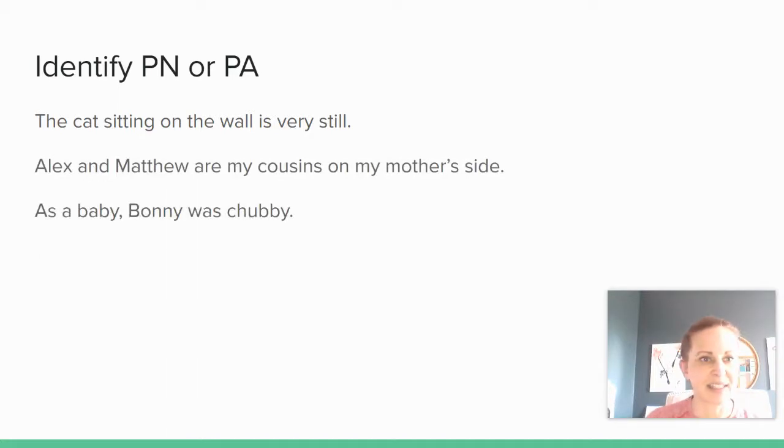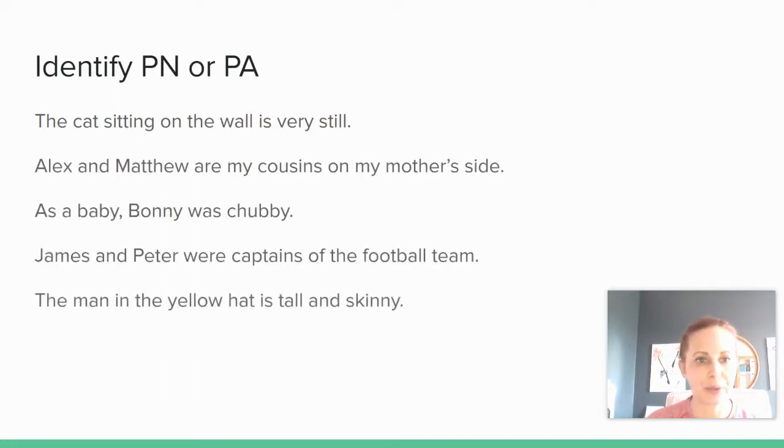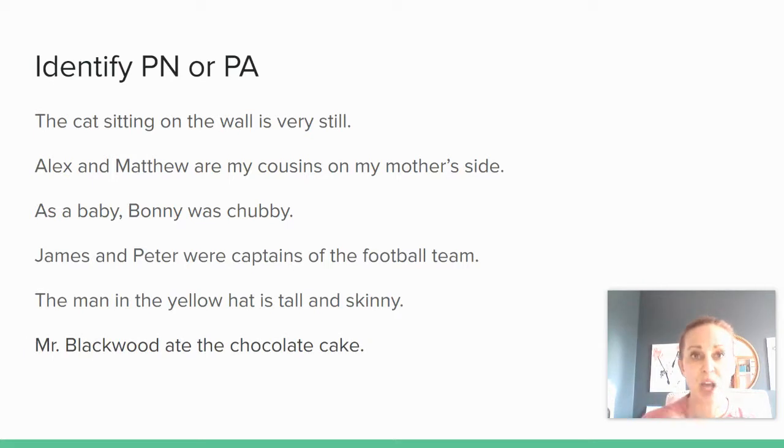I'll bring the rest of these up for you. I'll have you pause right now, and I want you to go through the remaining sentences. First you find the subject, then you find the verb, and then you find predicate adjective or predicate noun, and label it. So underline the verb, label predicate adjective or predicate noun, and when you're finished with this, hit play, and we'll go through the answers together. So go ahead and pause right now.